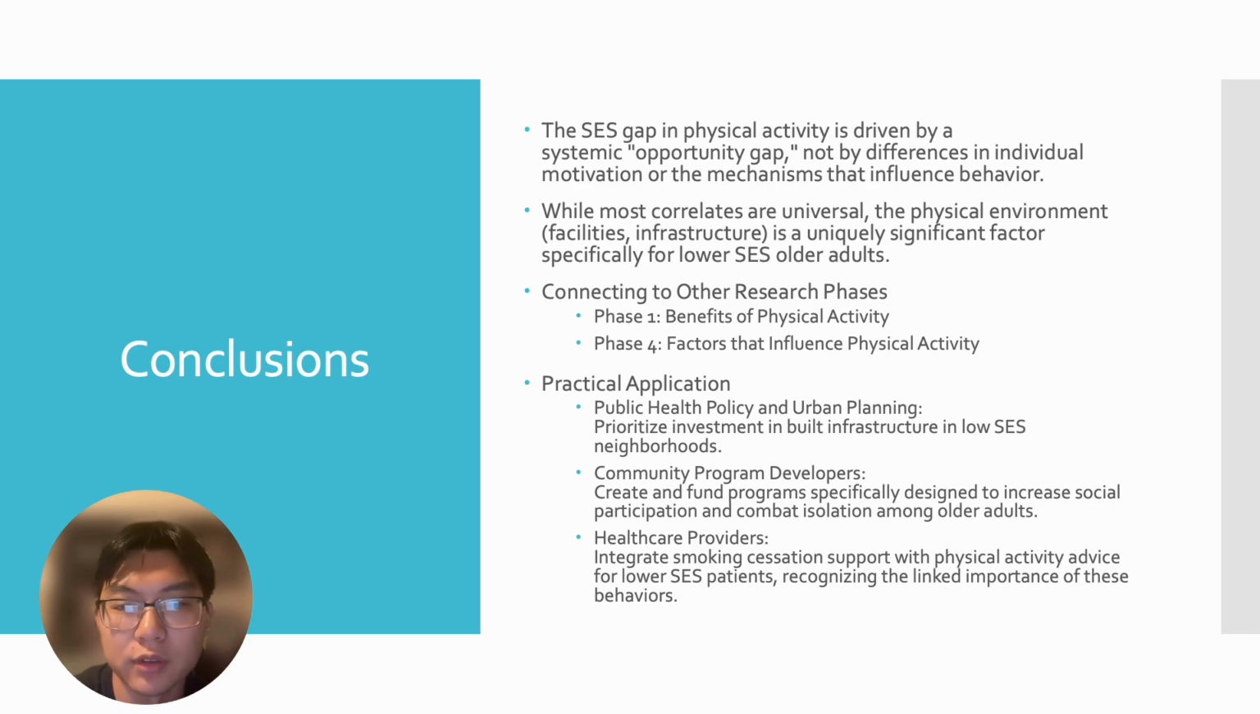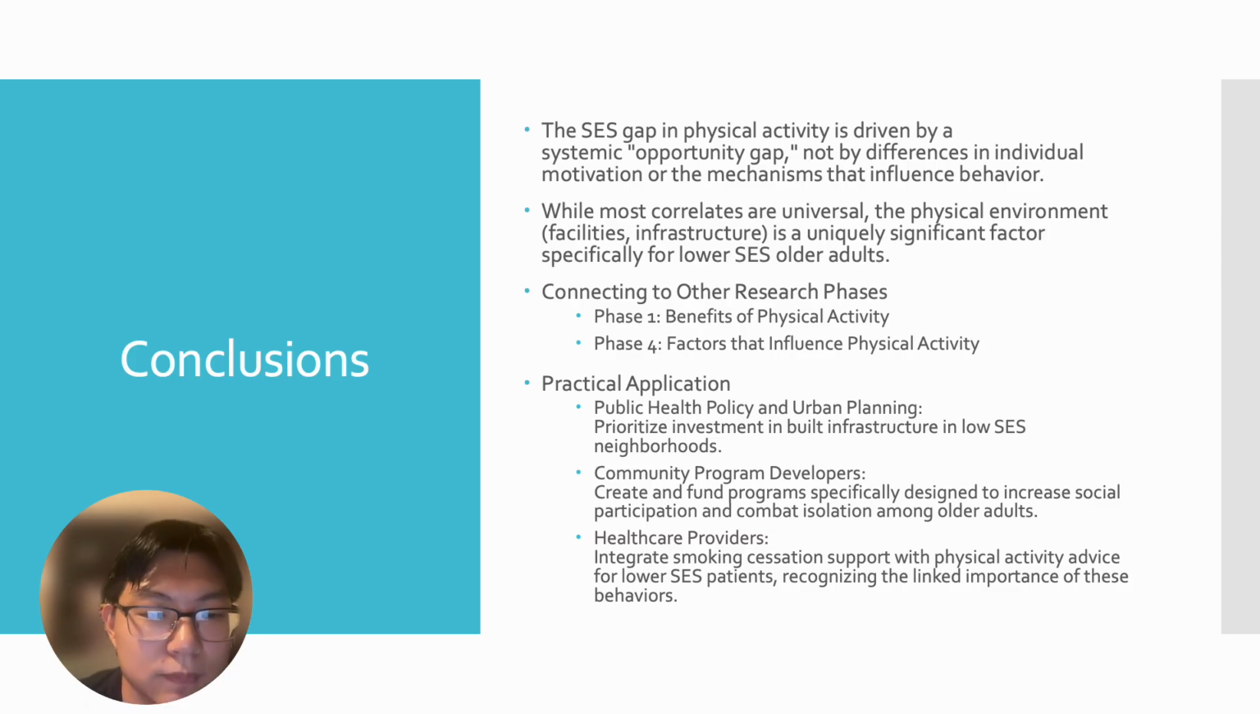Some practical applications: for public health policy and urban planning, prioritize investment in built infrastructure in low socioeconomic status neighborhoods. For community program developers, create and fund programs specifically designed to increase social participation and combat isolation among older adults. And for healthcare providers, integrate smoking cessation support with physical activity advice for lower socioeconomic status patients, recognizing the linked importance of these behaviors.